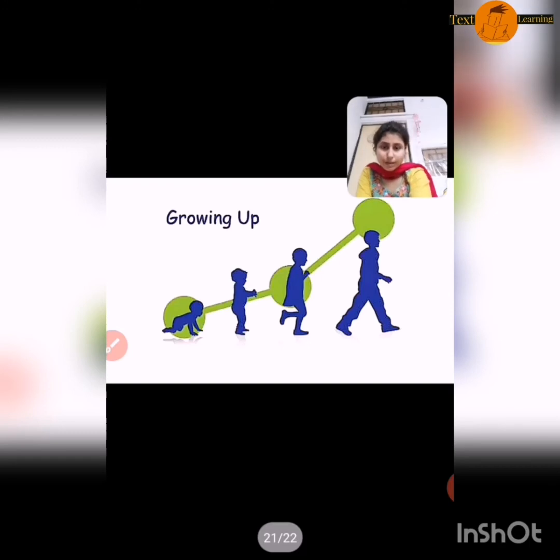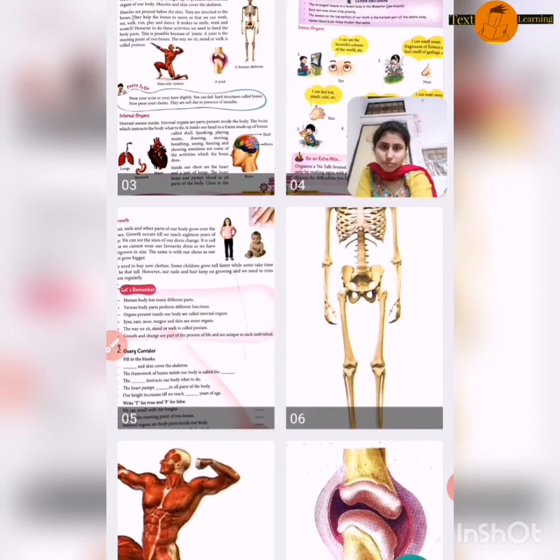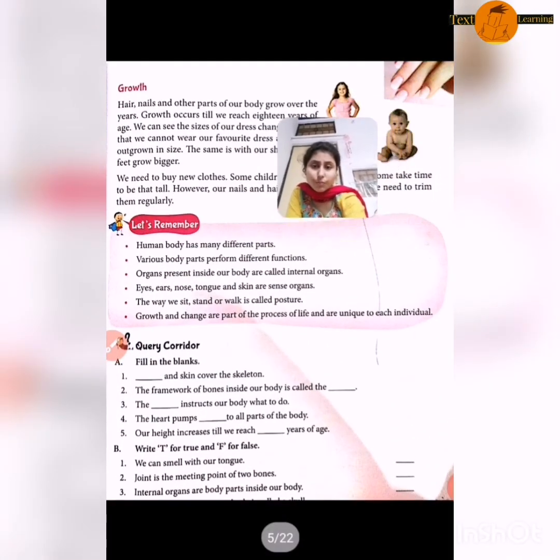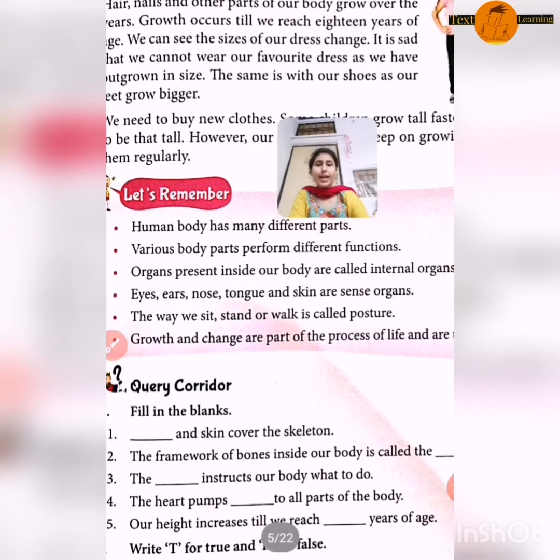Now move back to our page. Let's revise the full chapter. First point is human body has many different parts. Second point is various body parts perform different functions. Third is organs present inside our body are called internal organs.